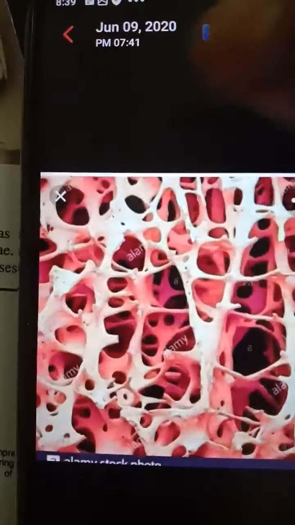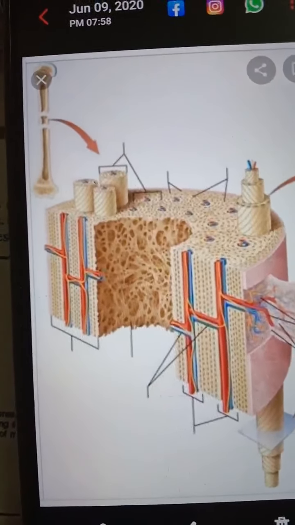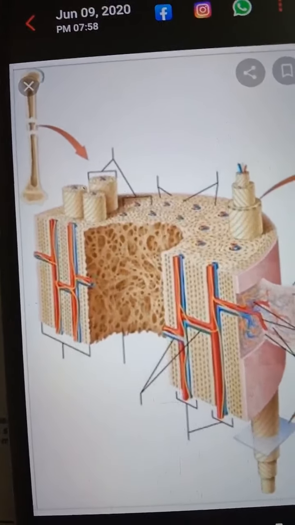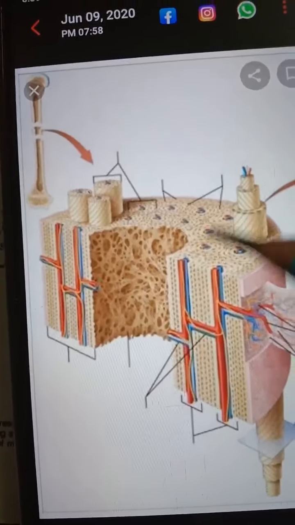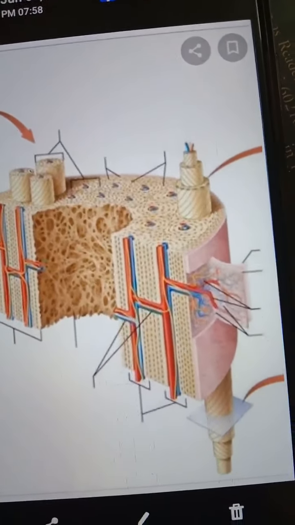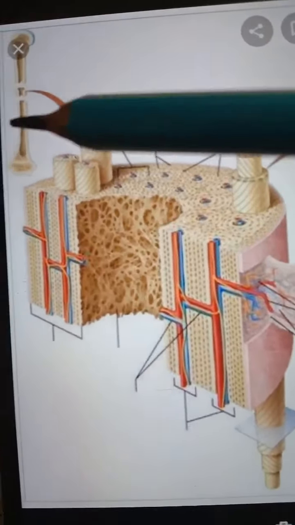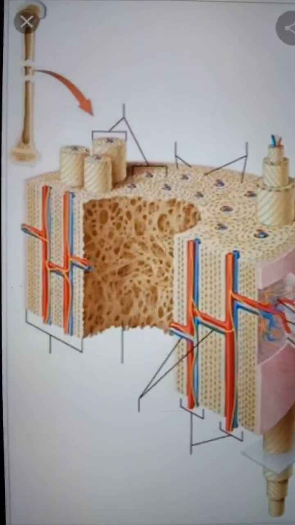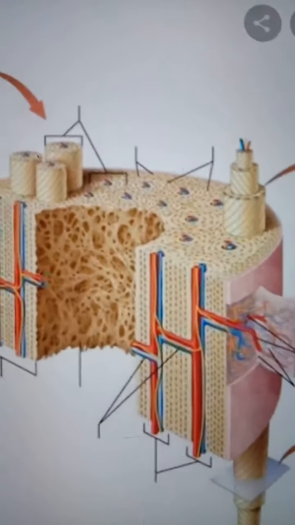Here you can see the compact bone, which is found in the shaft of the bone. It is the firm, dense part of the bone, and it is well organized by the typical Haversian system or secondary osteon, which consists of numerous cylindrical units. In another diagram again you can see it consists of central cylindrical units which are arranged longitudinally.